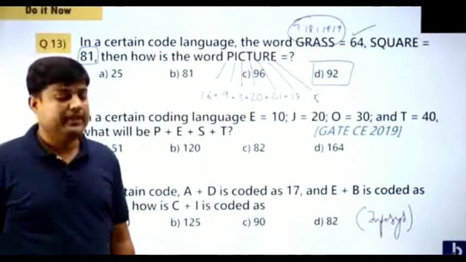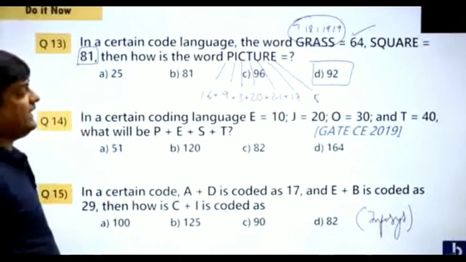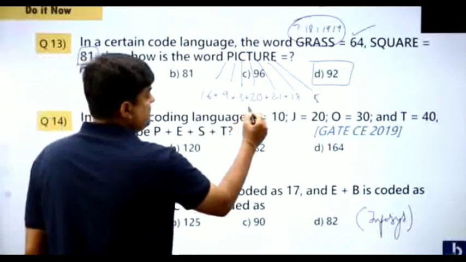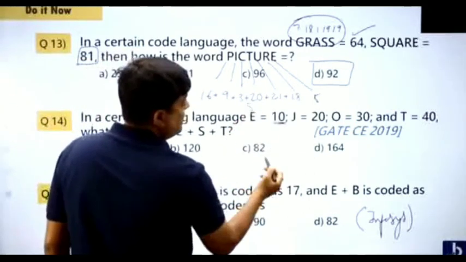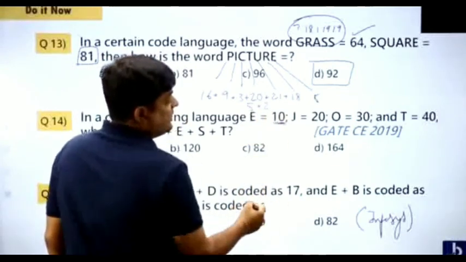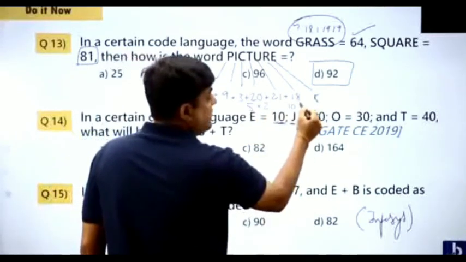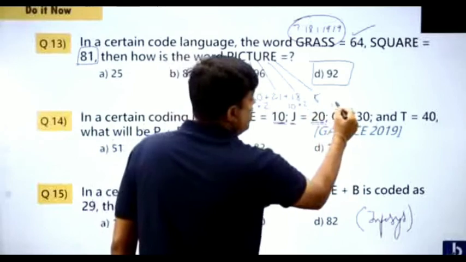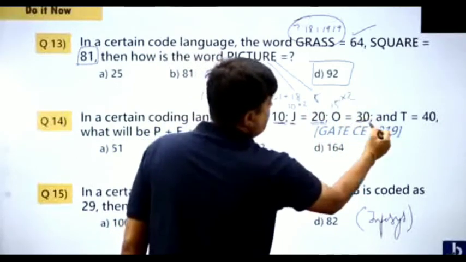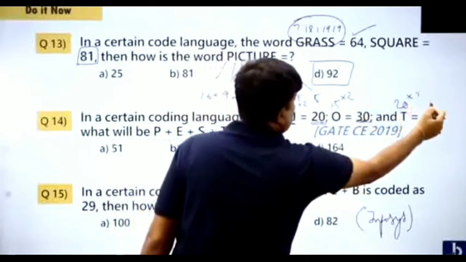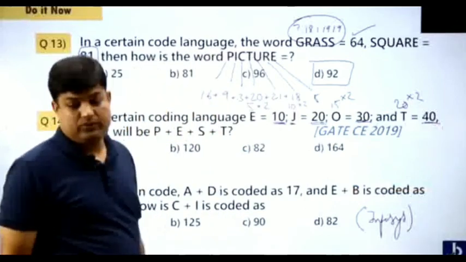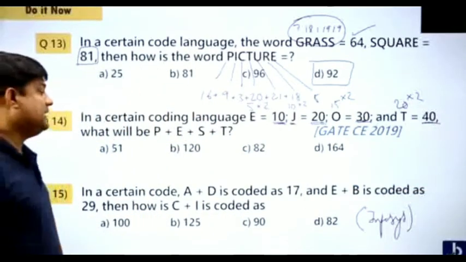Following students, everybody. Now, here, this was given in the GATE examination. E is 5, and he has given 10, means 5 twos are 10. J is 10, 10 twos are 20. O is 15, 15 twos are 30. T is 20, 20 twos are 40. This is the logic we are supposed to use. Are you understanding, everybody?